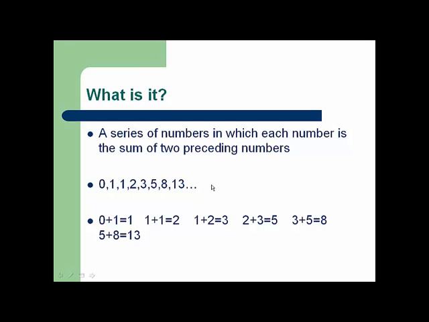Again, in order to find the next number in the sequence, we must take the sum of the two preceding numbers. For instance, 0 plus 1 is 1, 1 plus 1 is 2, 1 plus 2 is 3, 2 plus 3 is 5, 3 plus 5 is 8, 5 plus 8 is 13, etc.